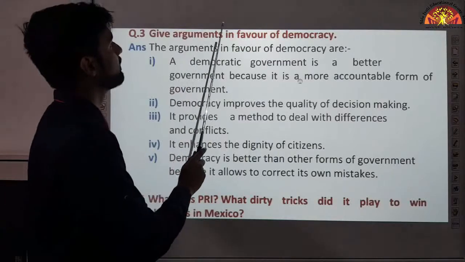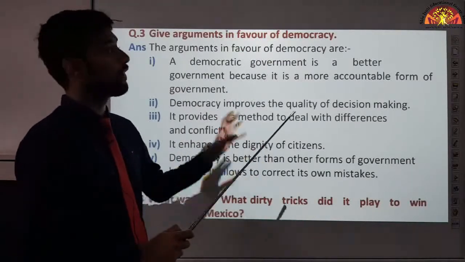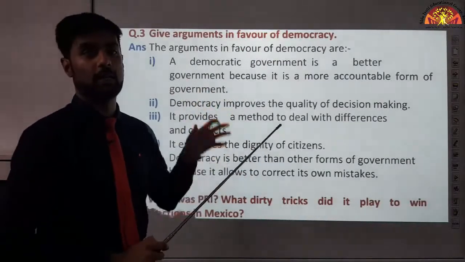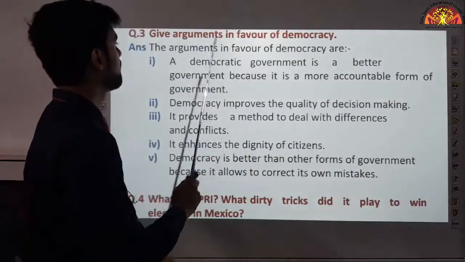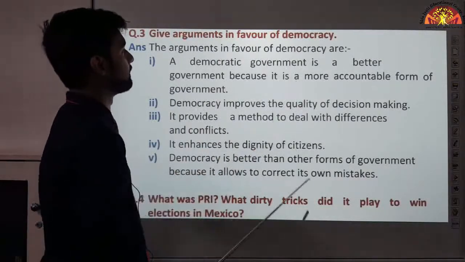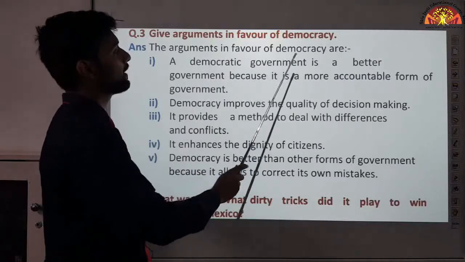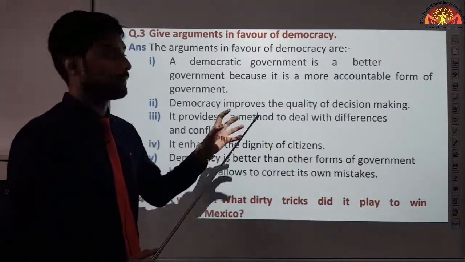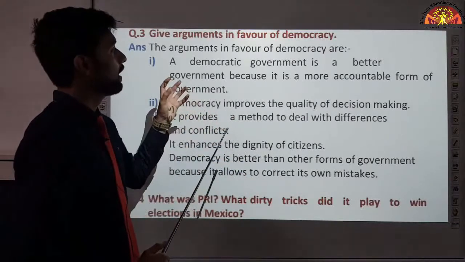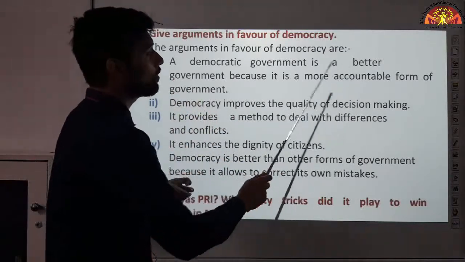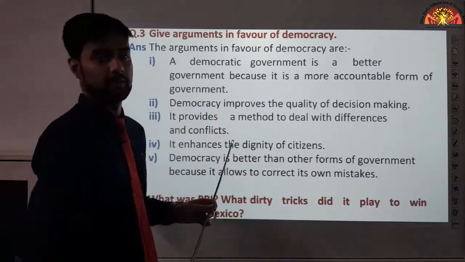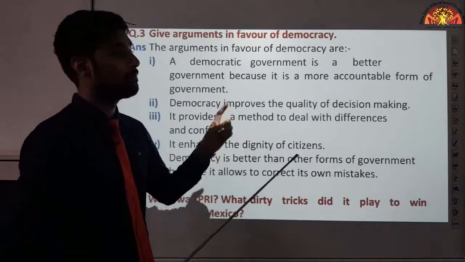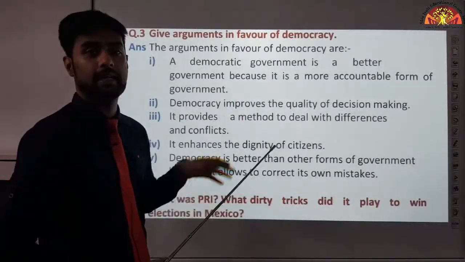Give arguments in favor of democracy. Now you have to say why democracy is a good option, a good type of government. Okay? The arguments in favor of democracy are: first, a democratic government is a better government because it is a more accountable form of government. A democratic government is better because it is more accountable. People can hold it accountable. Okay, if a government makes a mistake, people can point it out. See, you made a mistake, correct it.